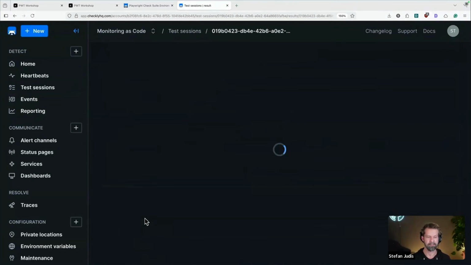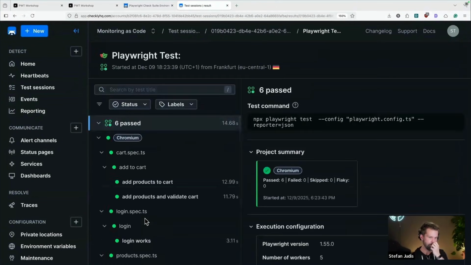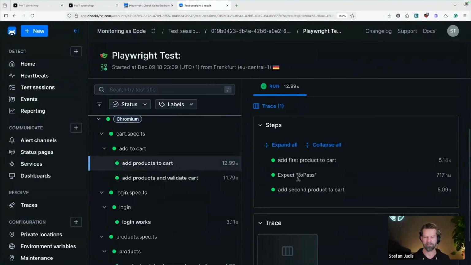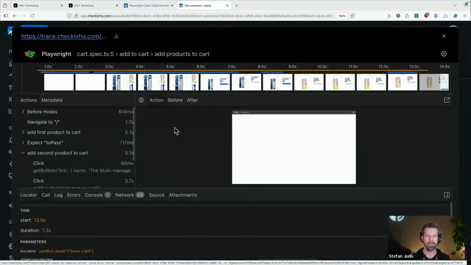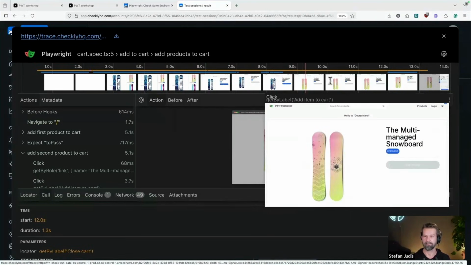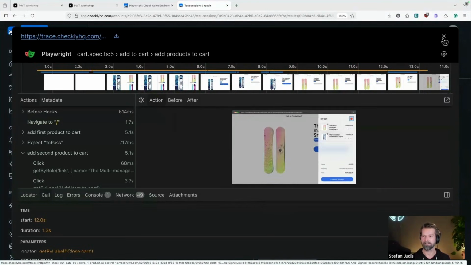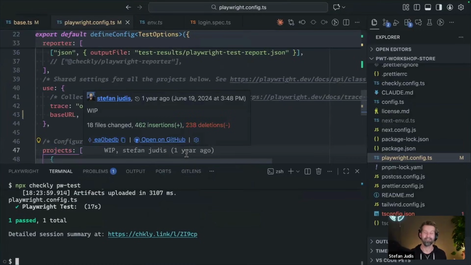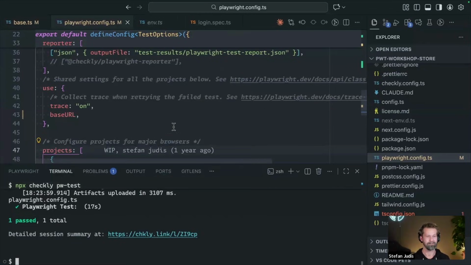So here we have the Playwright tests, and here are all the tests that were just running in the Checkly cloud. It includes all the test steps and the trace file. So this is what was executed in the Checkly cloud. We see here that there was an add-product-to-cart, so this looks like a good test case. And whenever you're tracing or hunting for all the trace files, it's just so nice to have a single place for all the Playwright artifacts. I can highly recommend finding a single place to get an understanding of what is going on.